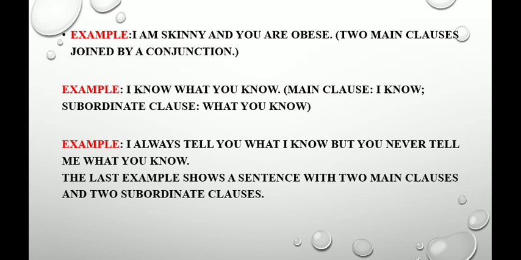Then next is: I always tell you what I know, but you never tell me what you know. This last example shows a sentence with two main clauses and two subordinate clauses. We have I always tell you what I know, and you never tell me what you know, joined by but, and it becomes one sentence.